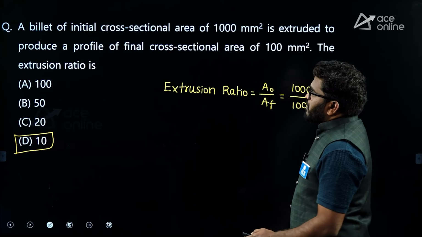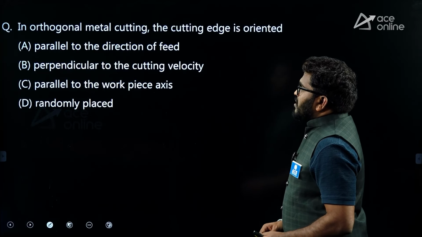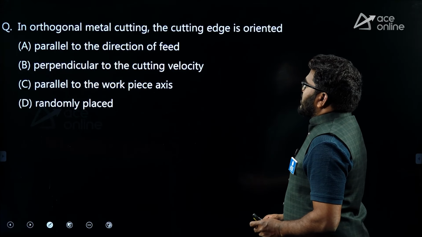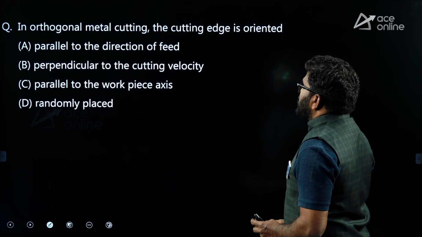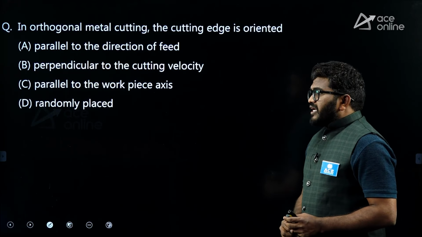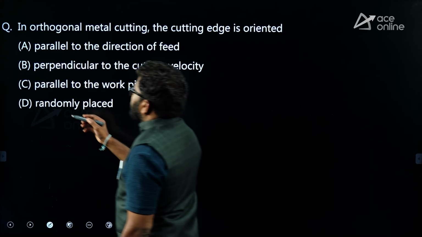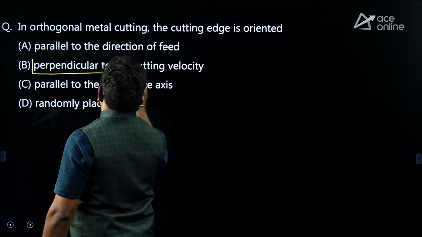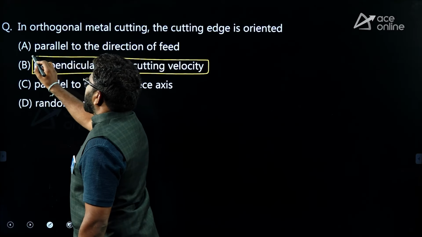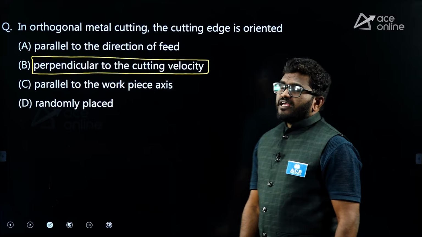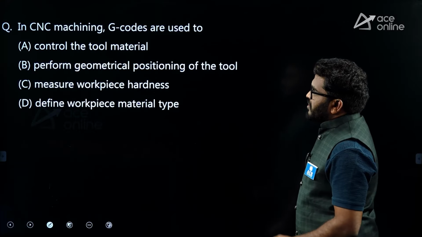Simple question. Next question. In orthogonal metal cutting, the cutting edge is oriented perpendicular to the cutting velocity. Simple question.